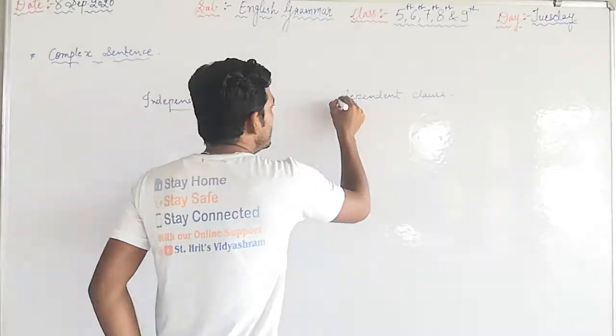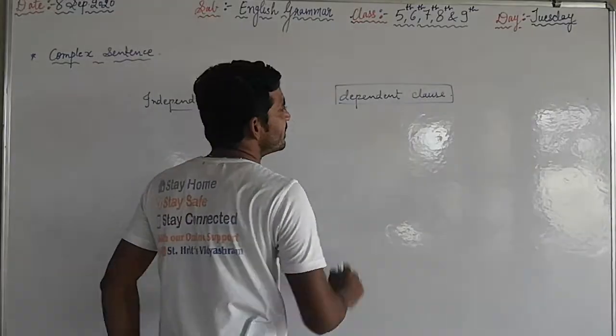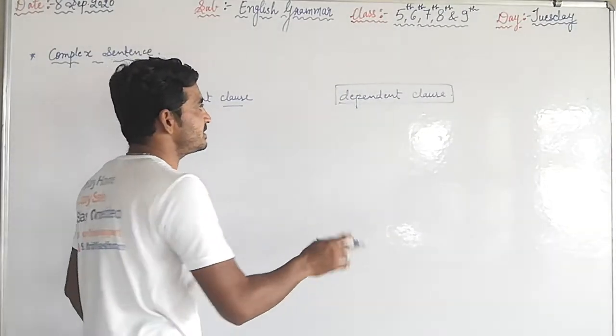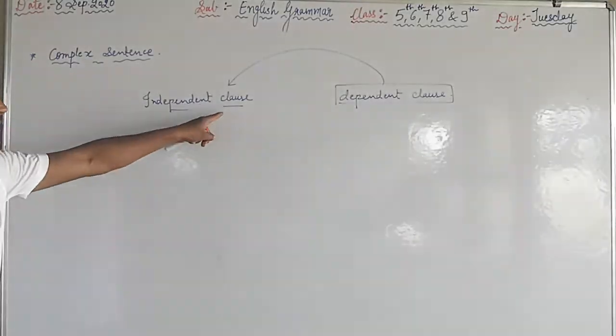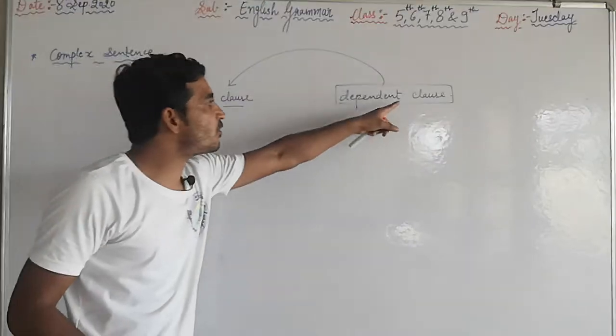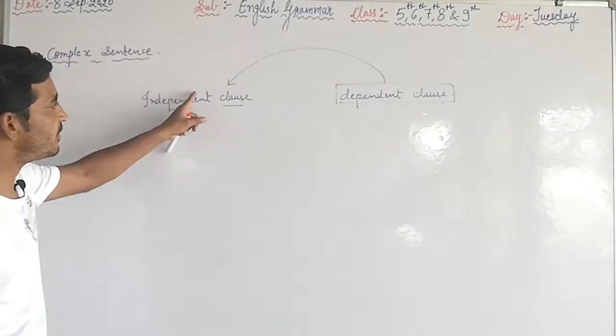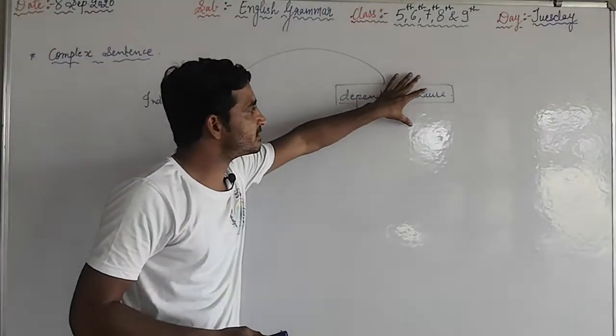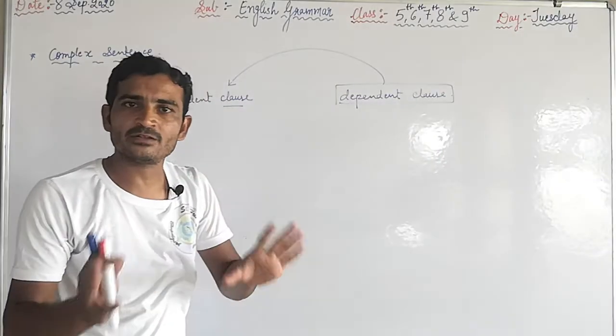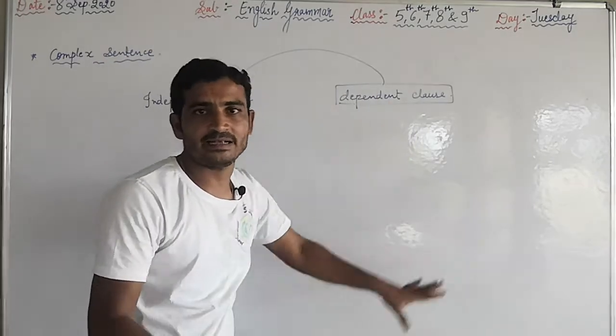Dependent clause means this clause does not give the complete sense in itself. It is dependent on the independent clause. The second clause is always dependent on the first clause. If I remove the independent clause, then this clause does not give the proper sense.